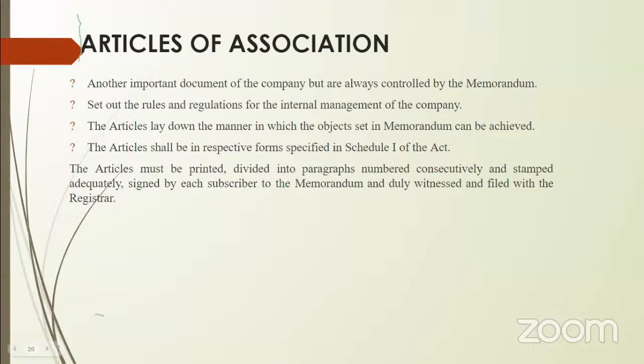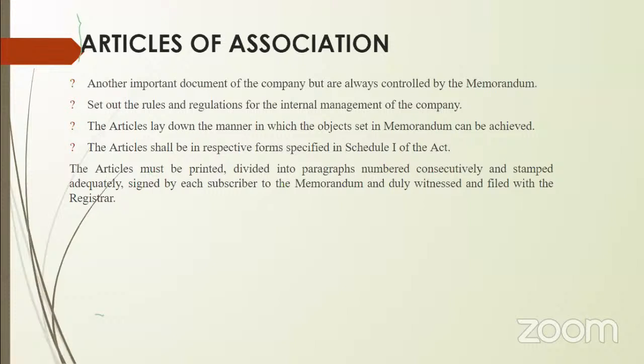Here I would like to tell you, children, if you get a question to write the procedure for incorporation of a company, about these 2 documents you write the minimum. You need not explain the clauses. Only what the memorandum of association is and what clauses it consists of is enough.